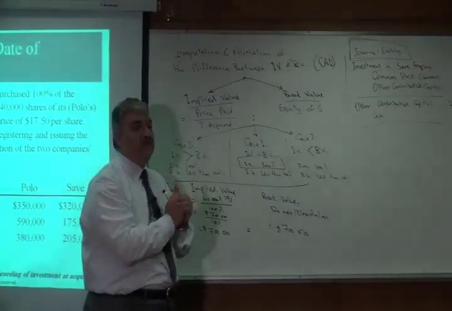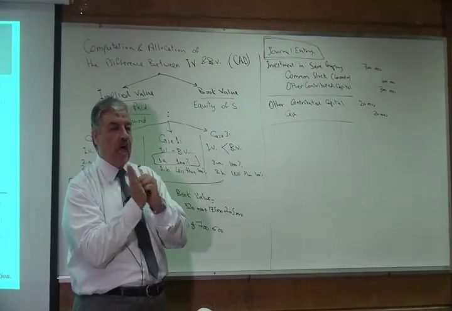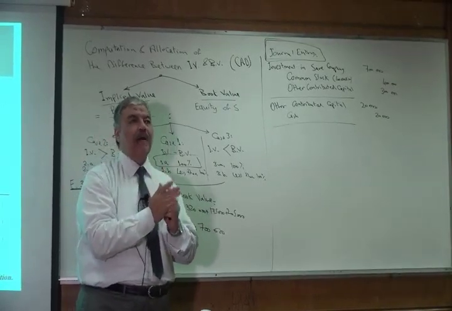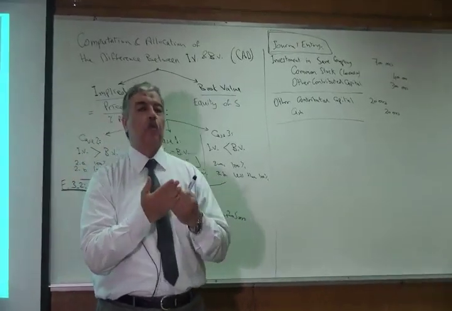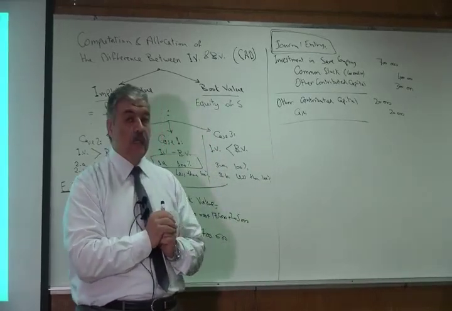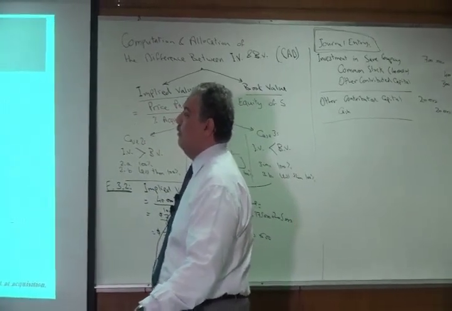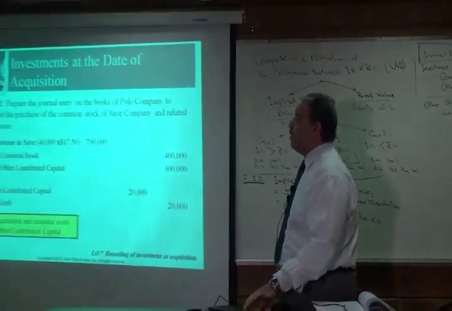And entry number 2 would be there if we have the consideration in the form of stock. If we issue stock, we'll have stock issuance costs, and that will be a reduction in the other contributed capital. So this is what we call the journal entries for the acquisition of the stock.